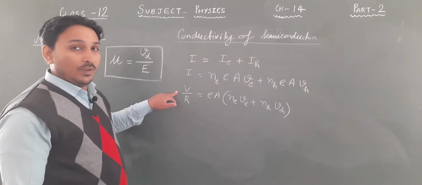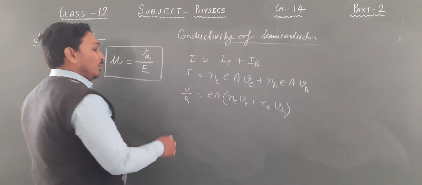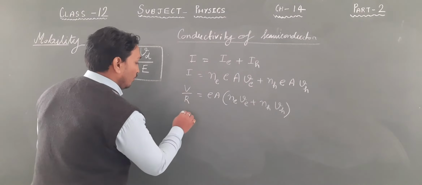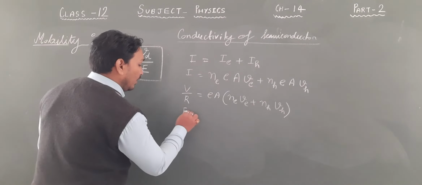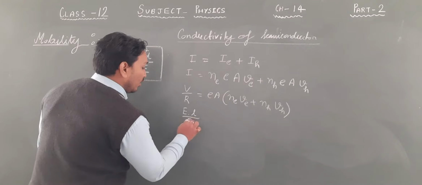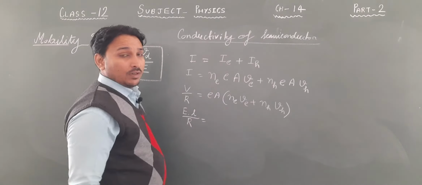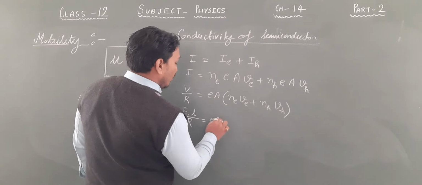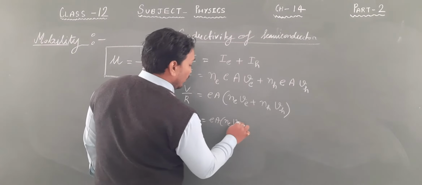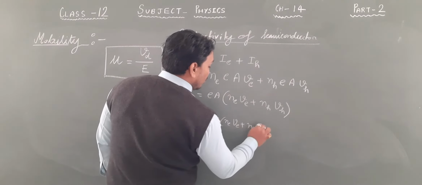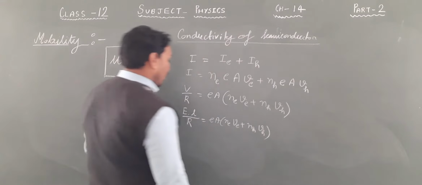Now in place of V we can write electric field multiplied by the length of the conductor. So I is electric field multiplied by length upon R. On this side everything remains the same: e into A and (n_e v_e + n_h v_h).